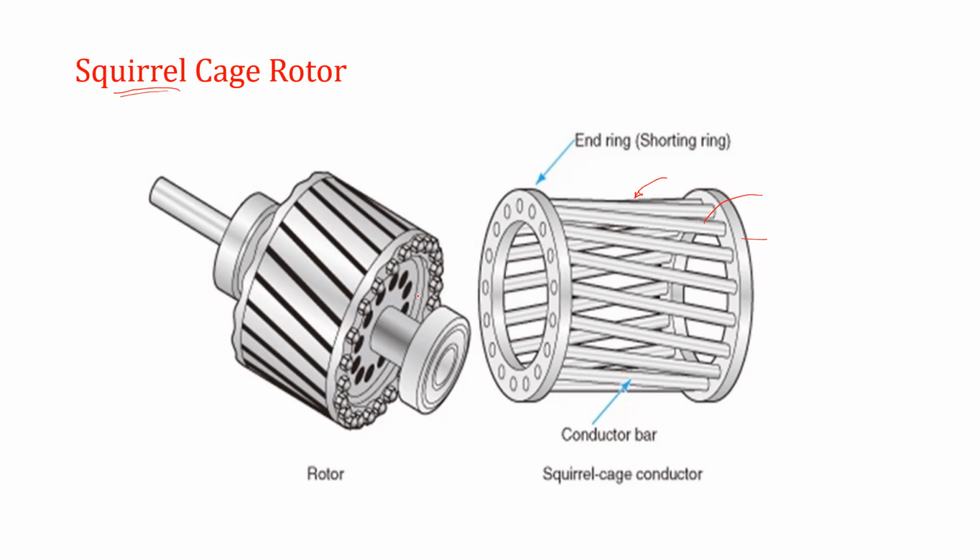So we can say that it is a short circuited winding. No external resistance or any other element can be connected in the rotor circuit. So the rotor circuit is a short circuited circuit itself in the three-phase squirrel cage induction motor.